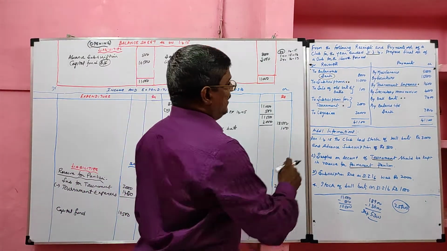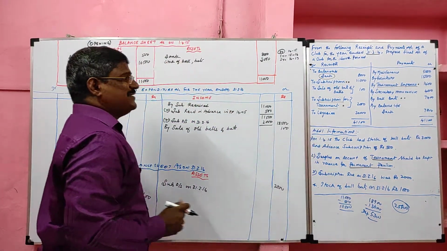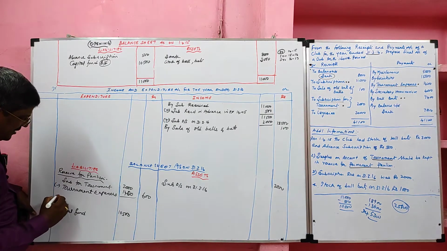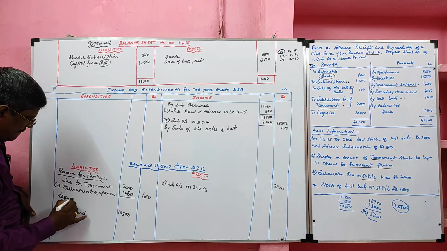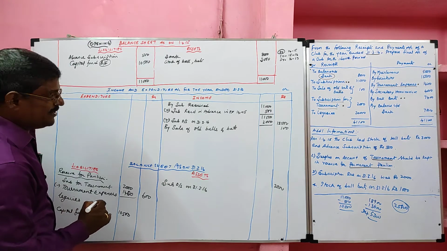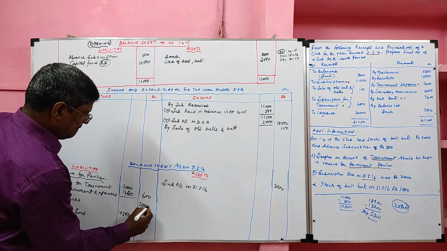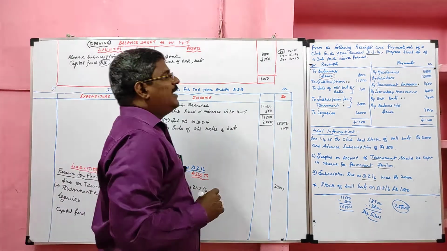Okay. Then legacy. Legacy is a capital receipt. It will be recorded in the liability side. Legacy is a capital receipt recorded in the liability side. Then we'll move to the payment side.